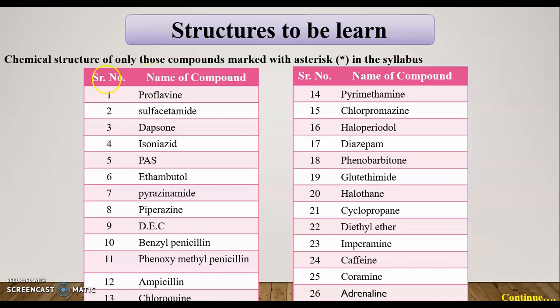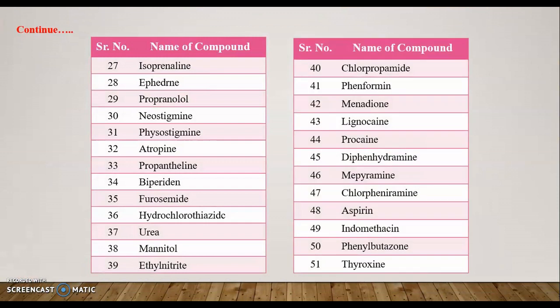The first one is proflavin, dapsone, isoniazid, para-aminosalicylic acid, that is PAS, ethambutol, pyrazinamide, piperazine, DEC, benzyl penicillin, phenoxymethylpenicillin, ampicillin, chloroquine, and so on. This list is for your information, and you can take a PDF of this same lecture in soft copy in our LMS.